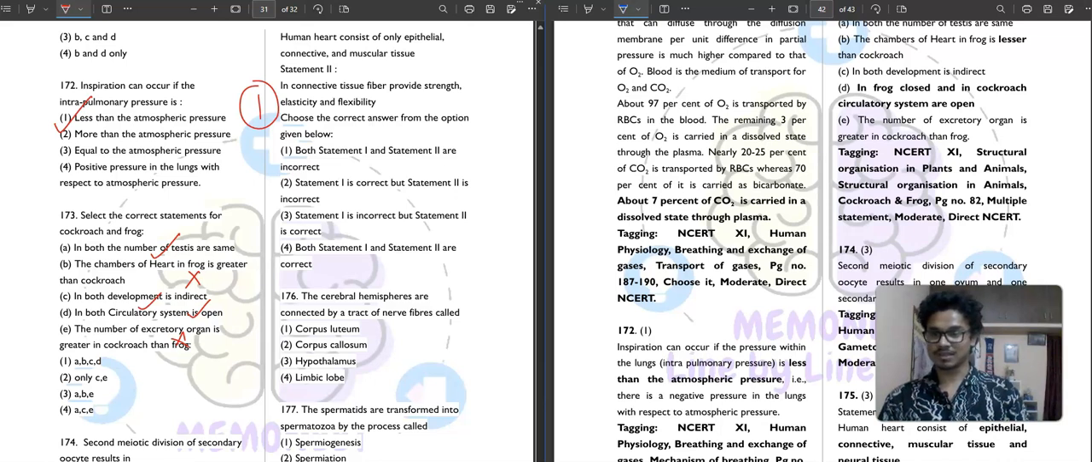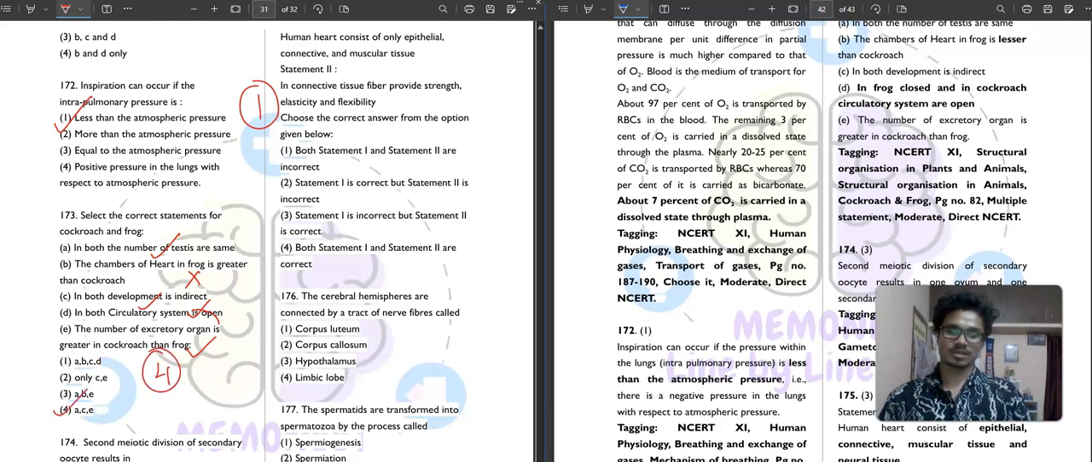A, C, E. Sorry. A, C. One second. In frog, circulatory system is closed. I am really sorry. Then this is correct one. The number of excretory organs, I have just mistaken this. I have not seen the question carefully. And the number of excretory organ is greater in cockroach than frog. Absolutely correct. Okay. So fourth option is your correct answer.